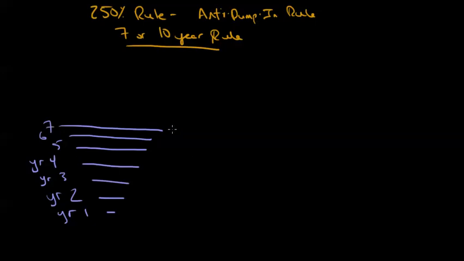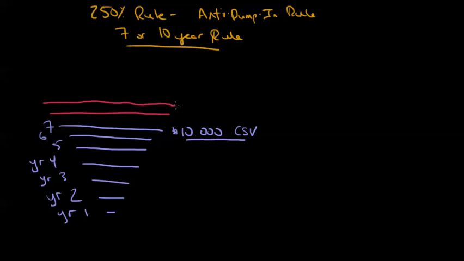So let's say, just for the sake of argument, that in my universal life policy, I have a $10,000 cash surrender value here in year 7. There's no impact yet, but going forward from this point, we are going to have an impact. And the impact is going to happen not in year 8 or in year 9, but rather out here in year 10. So you look at the year 10 cash surrender value, and it can be no more than 250% of what it was in year 7. So you're always measuring this 3 years out.